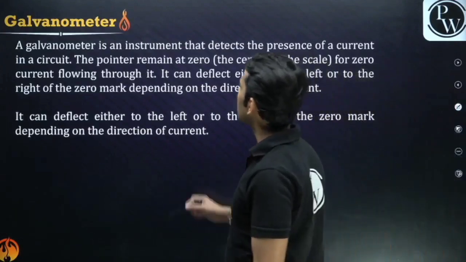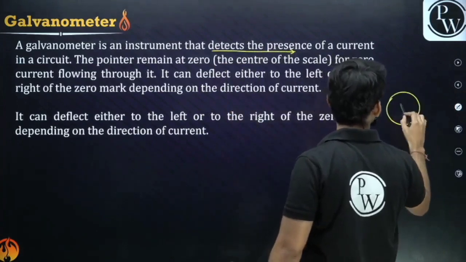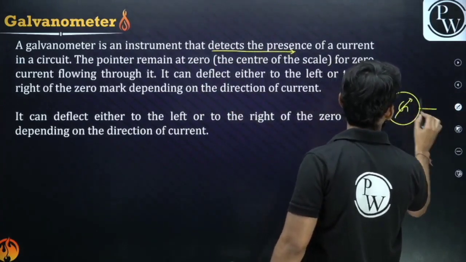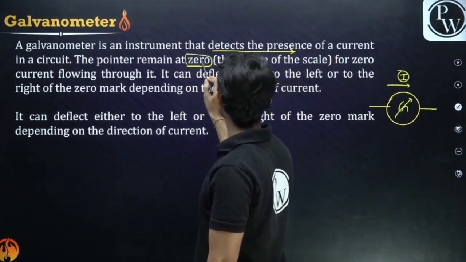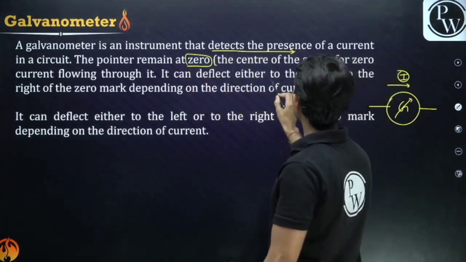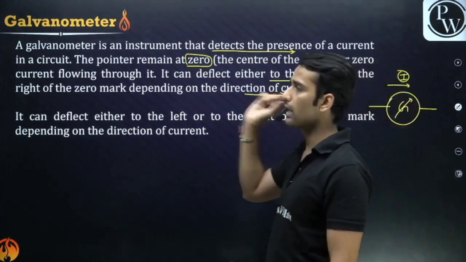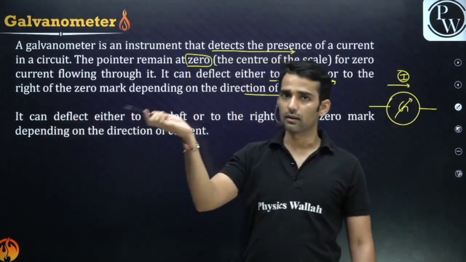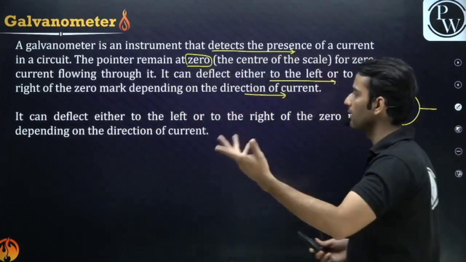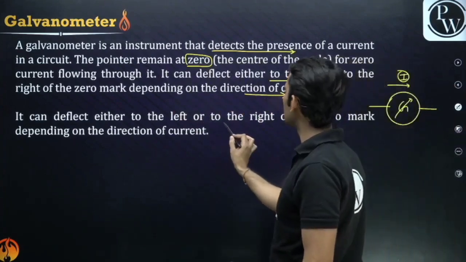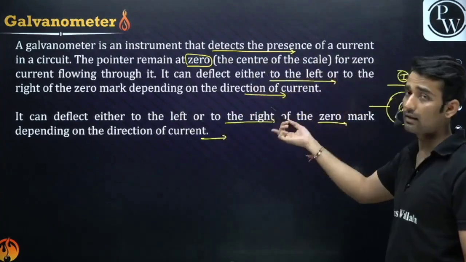Now we have the galvanometer, guys. A galvanometer is an instrument that detects the presence of current, right? It gives a deflection when a certain amount of current is flowing through it. The pointer is at 0 whenever there is no current, right? And it can deflect either to the left or to the right of the 0 mark depending on the direction of current. So it detects the current, it does not measure.